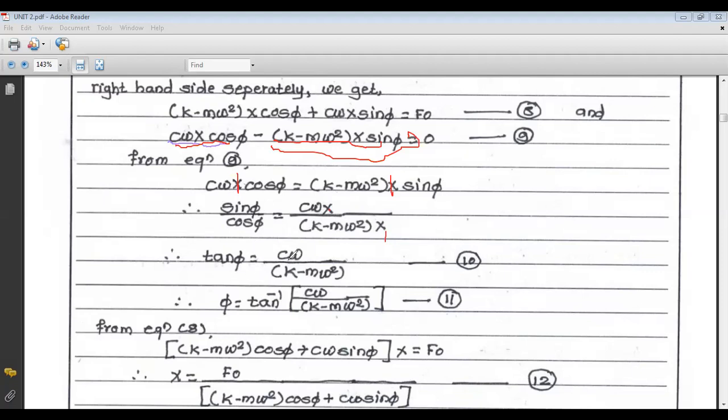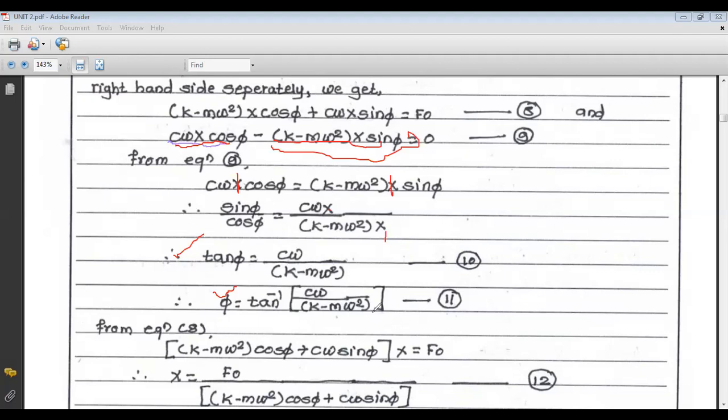So tan phi is equal to c omega upon k minus m omega square. From that we get the phase angle phi is equal to tan inverse of c omega upon k minus m omega square. So from equation number 9, we get the value of phi.